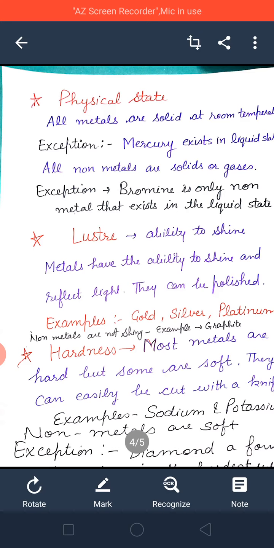Whereas non-metals are soft, but there is an exception also. You have seen diamond is a form of carbon, but it is the hardest substance found in nature. It means non-metals are soft, but the exception is diamond, the hardest substance.